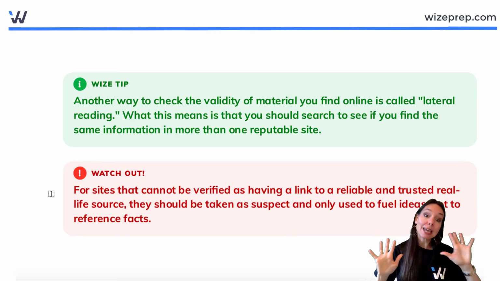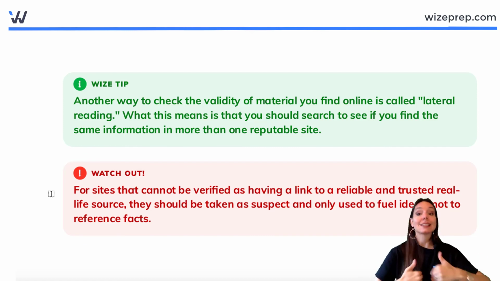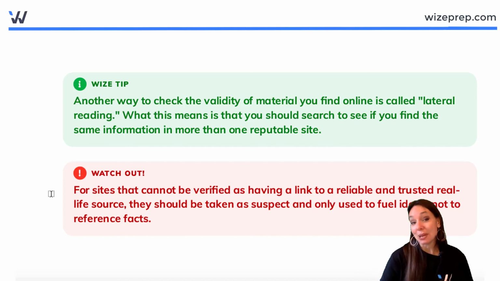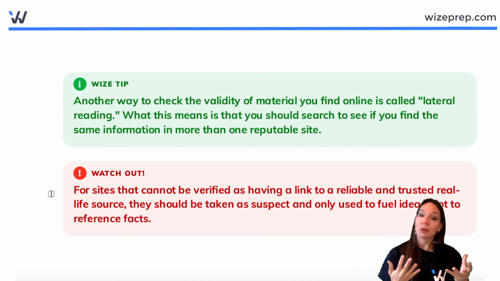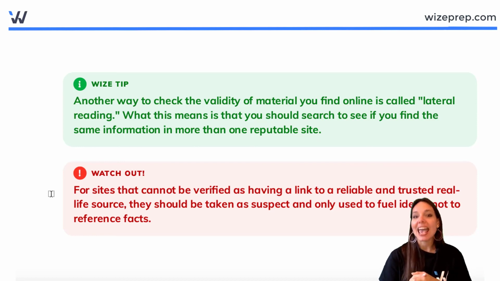For sites that can't be verified as having a link to something reliable, then honestly, you might take that as a bit of clickbait and just ignore it and move on and find some reliable sources of information as you start to gather some beginning and preliminary elements of online research in your quest to start to craft your response to a text.